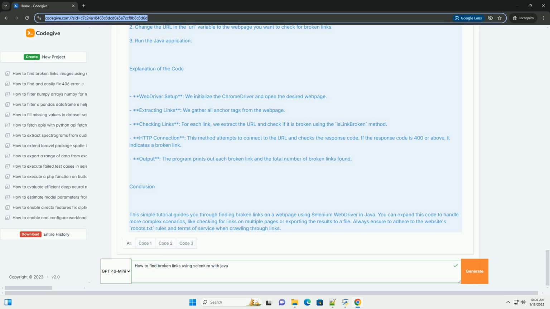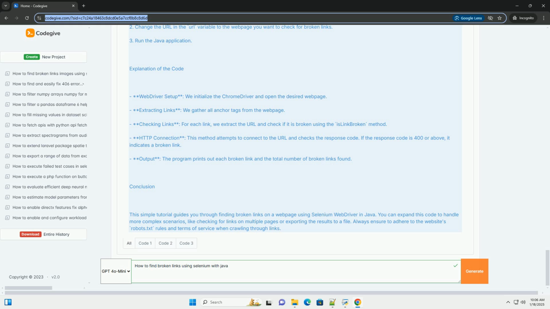Explanation of the code. WebDriver setup: we initialize the Chrome driver and open the desired web page. Extracting links: we gather all anchor tags from the web page. Checking links: for each link, we extract the URL and check if it is broken using the isLinkBroken method. HTTP connection: this method attempts to connect to the URL and checks the response code. If the response code is 400 or above, it indicates a broken link. Output: the program prints out each broken link and the total number of broken links found.